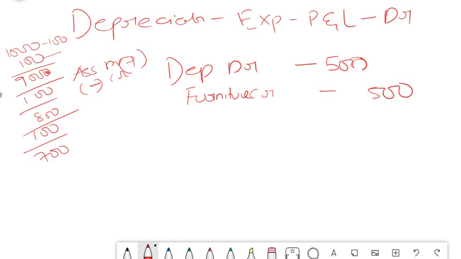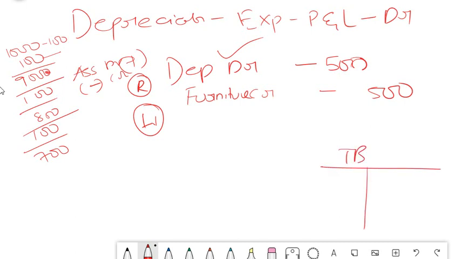So this should be the right entry, friends. What that person did was the furniture credit was not posted. That means this part of the entry was posted, whereas the furniture account was not posted. So if you look at a trial balance, immediately draw a trial balance because this is a one-sided error. In the trial balance, debit, credit, one side of the entry was not posted. That means here there is 500. Here it was not posted at all. Here it is 0. So immediately what will you do?